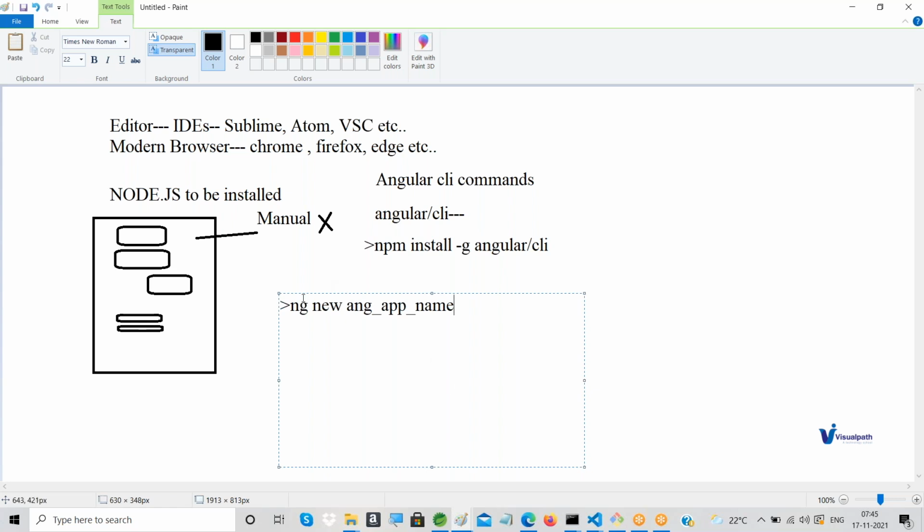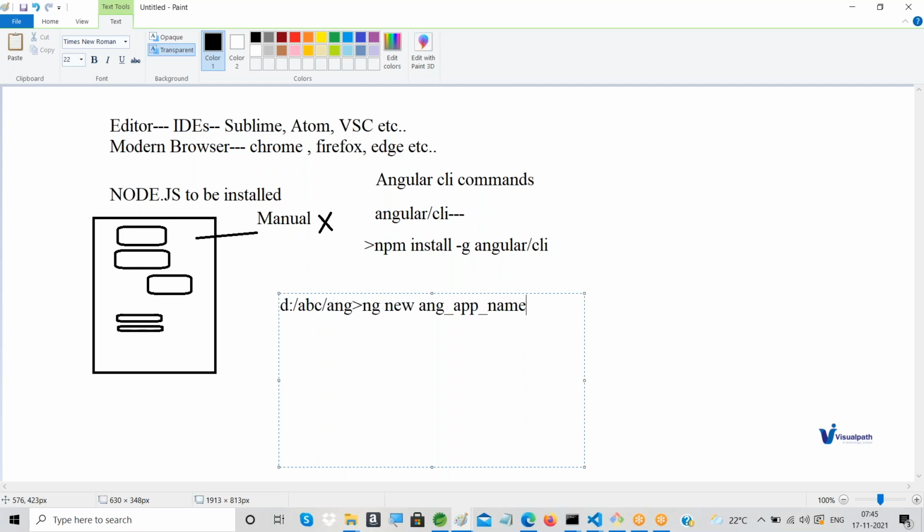So in whichever folder structure you want to create your Angular app, first decide that. Okay, say the D drive, some ABC folder, and within that some ANG folder, whatever example I'm telling. You'll be in that directory. First CD into that directory, and then try to type this particular command over there.